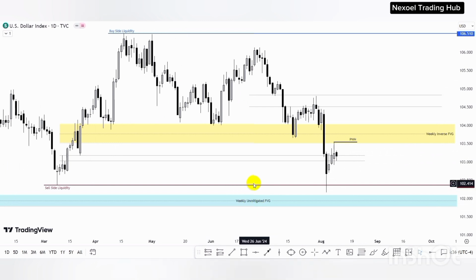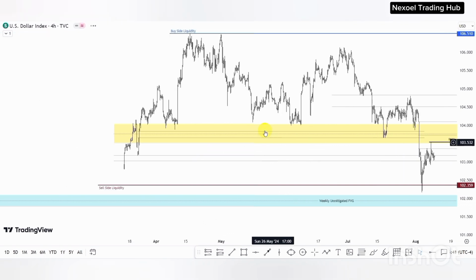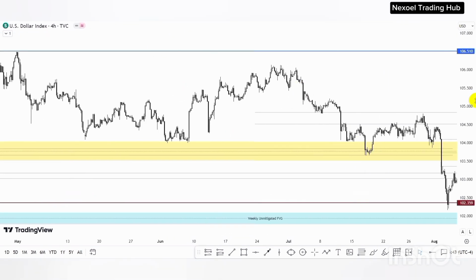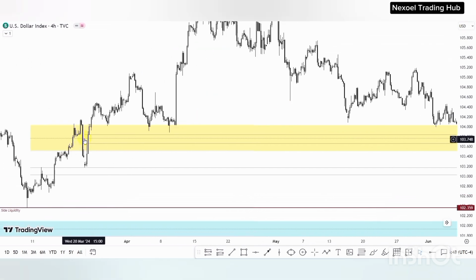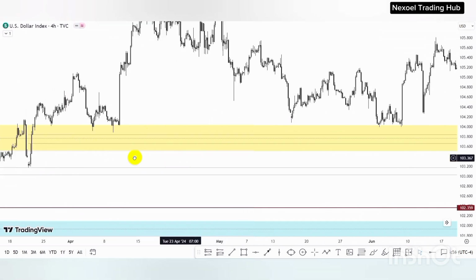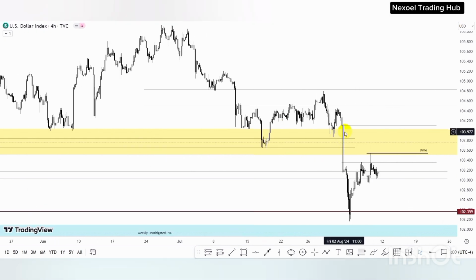So let's check out the 4-hour time frame. So here's the 4-hour time frame. If you can vividly remember, last week, I actually pointed out this fair value gap within the 4-hour time frame, which is also within the weekly inverse fair value gap. And now this fair value gap within the 4-hour time frame is now also an inverse fair value gap in confluence to the weekly inverse fair value gap.